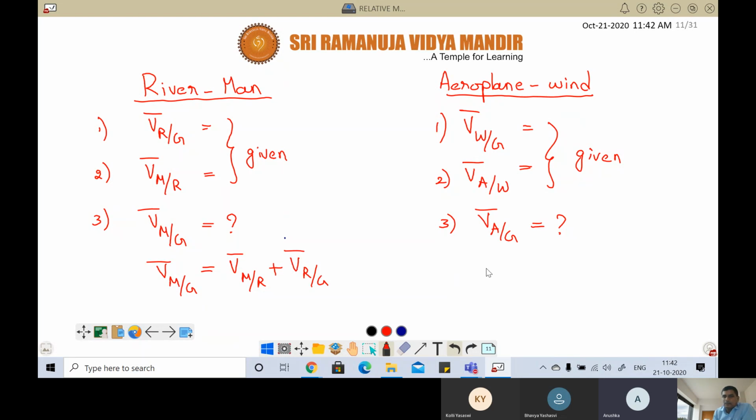Correct. So same way, now tell me what is the velocity of aeroplane with respect to ground? Velocity of aeroplane with respect to ground is equal to velocity of aeroplane with respect to wind plus velocity of wind with respect to ground. That's all. So there's no difference between riverman and aeroplane wind problems. So now let us see one problem in this case.